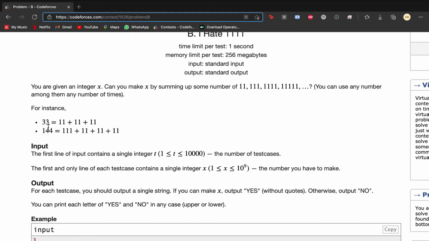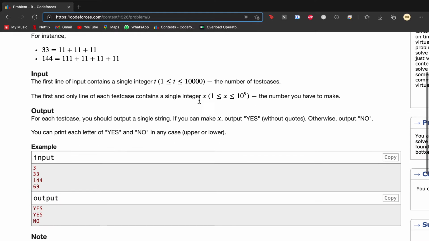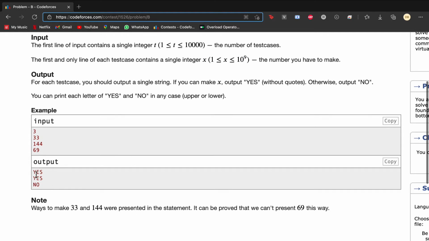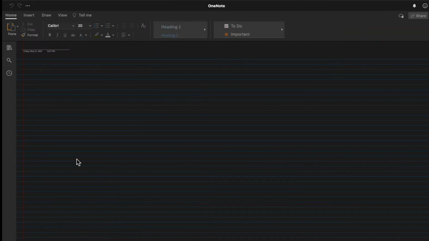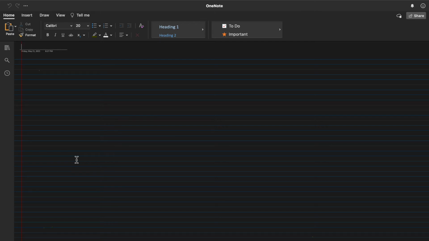So like 33 can be made by using three instances of 11, and 144 can be made by using one instance of 111 and three instances of 11. The input integer will be in the range 1 to 10 power 9, and we need to output yes or no. Yes if we can make this number by using any number of instances of the given numbers, and no if we can't. So the logic behind this question is relatively simple, which can be seen after 5 minutes of interpreting the question.